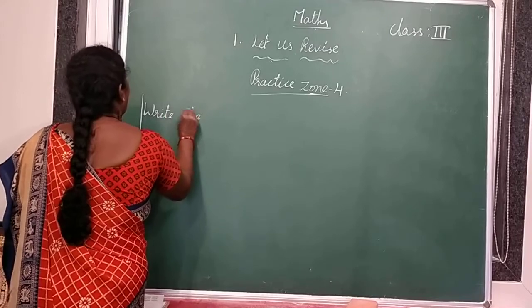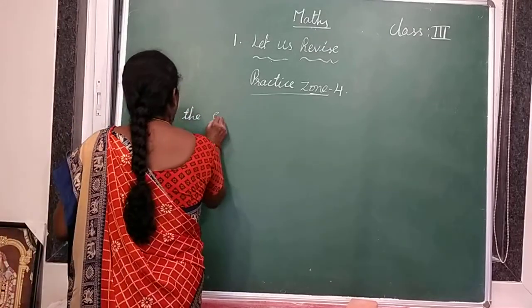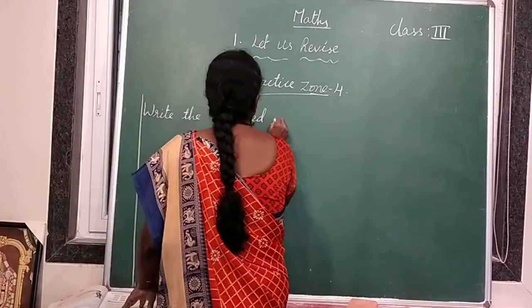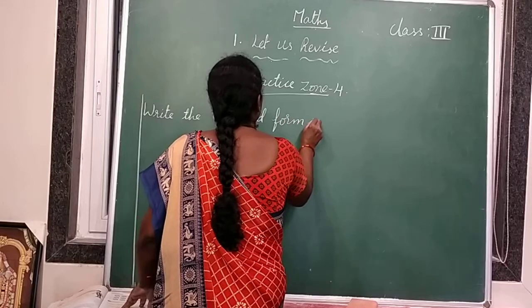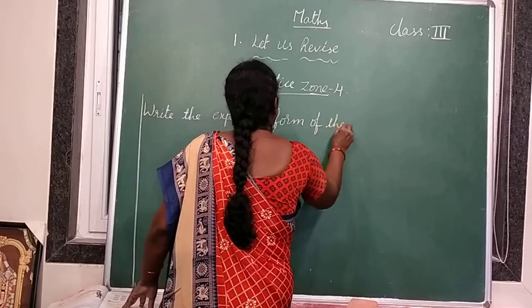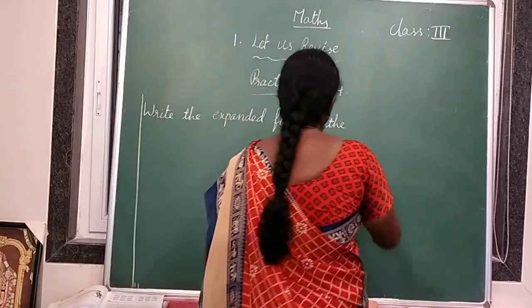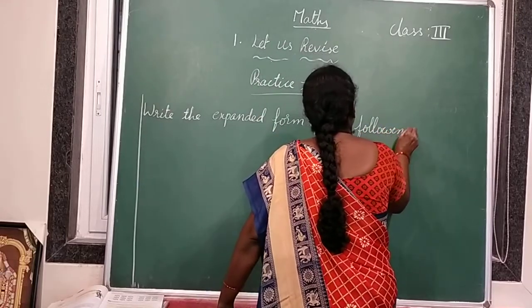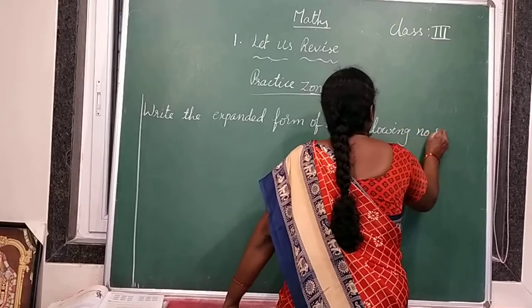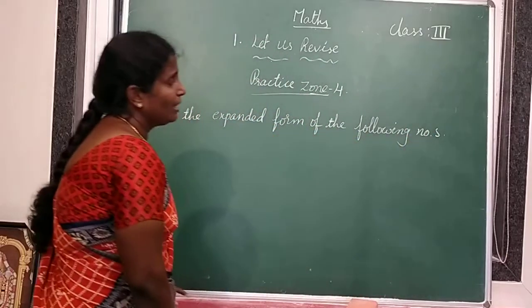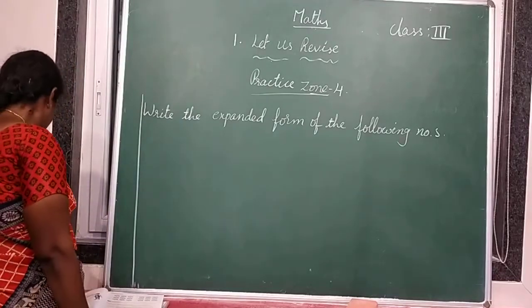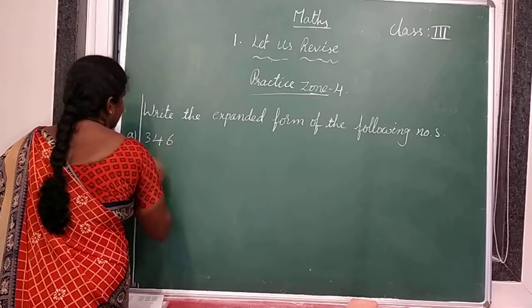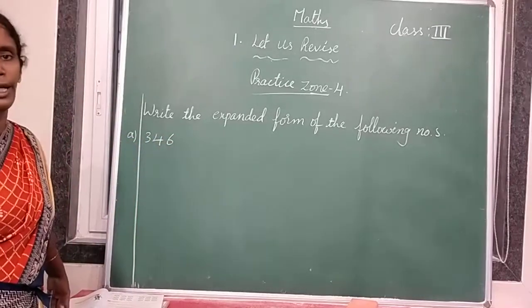Write the expanded form of the following numbers. So first one, 346. So we have to write the expanded form.